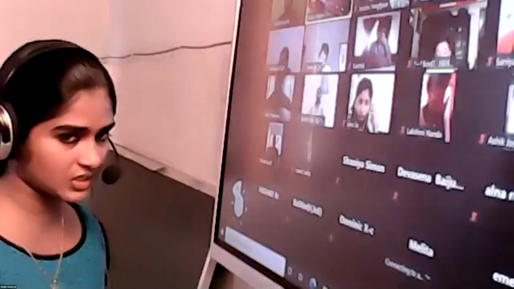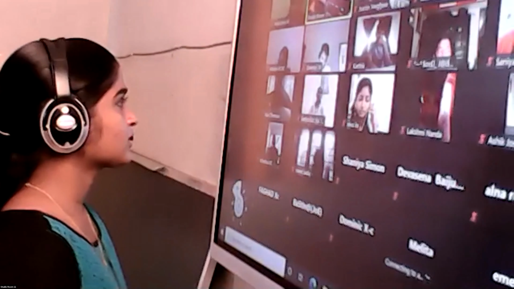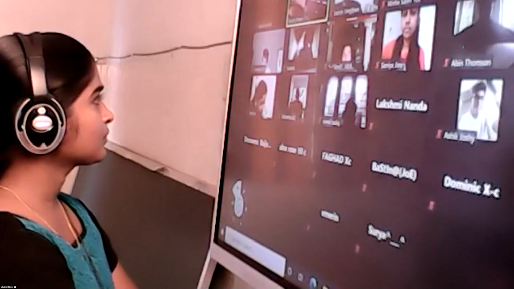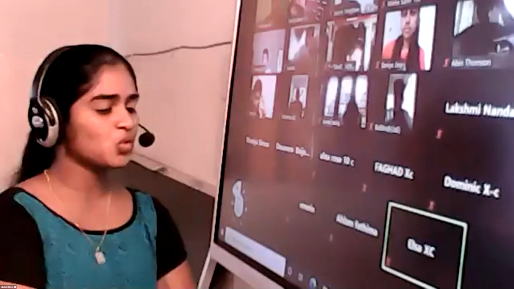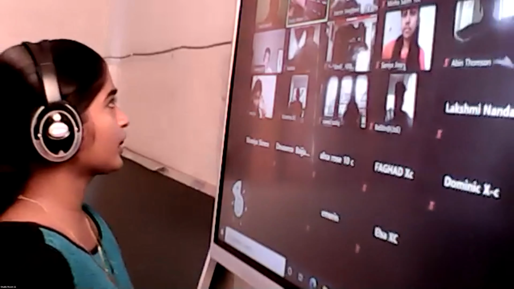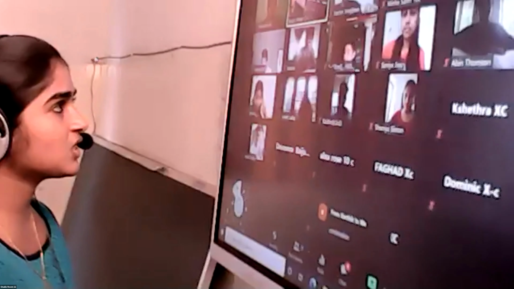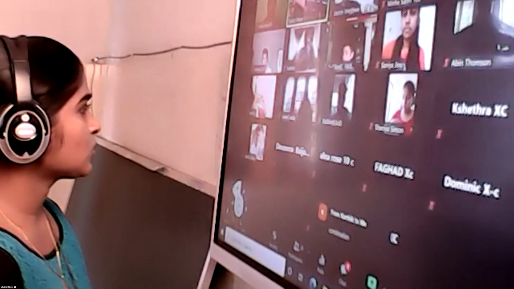Sovel, please unmute. Tell me, which are the types of chemical reactions that we learned? Decomposition. Yeah, decomposition reaction. Then what's the first type of reaction? When two or more reactants combine together to form a single product, what's the name of such reaction? Combination reaction. Then what's the reaction in which heat energy is released? Exothermic reaction. Yeah, very good.